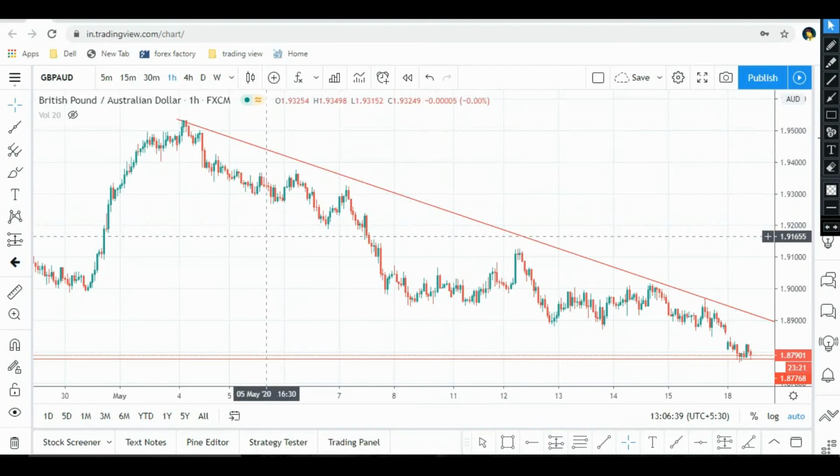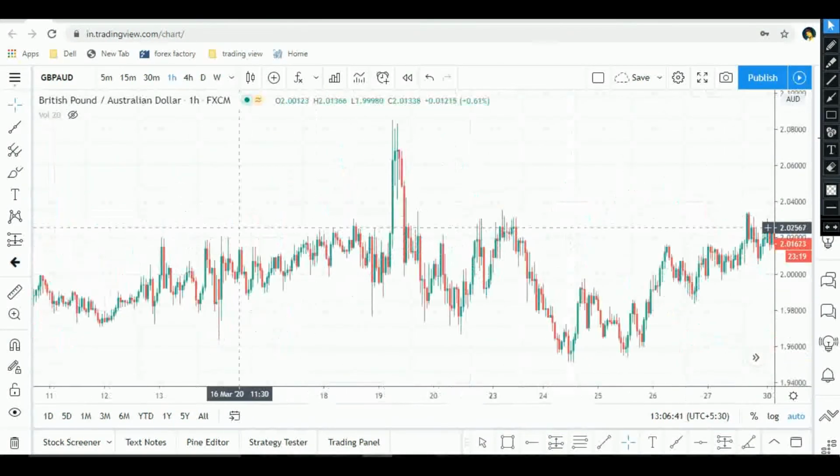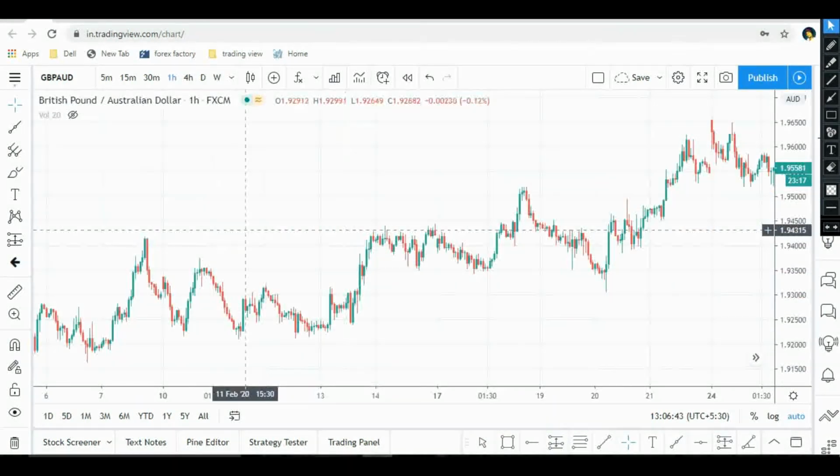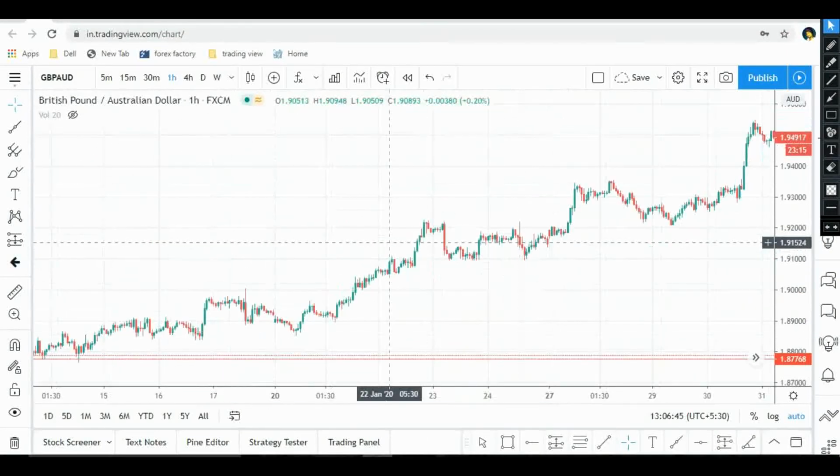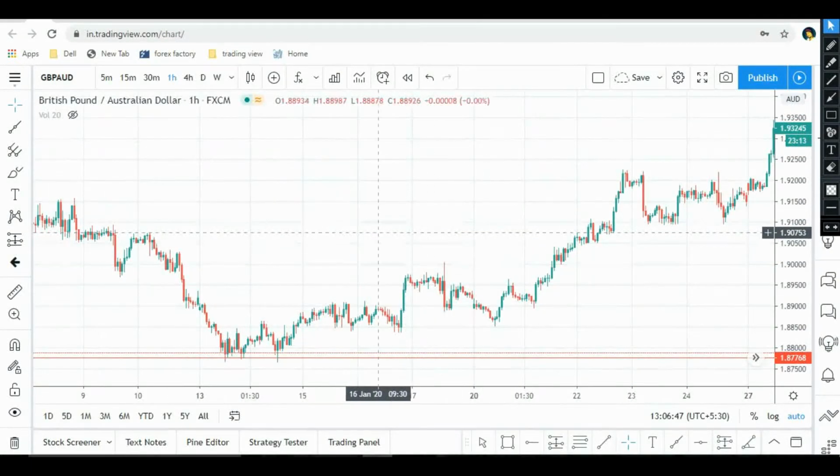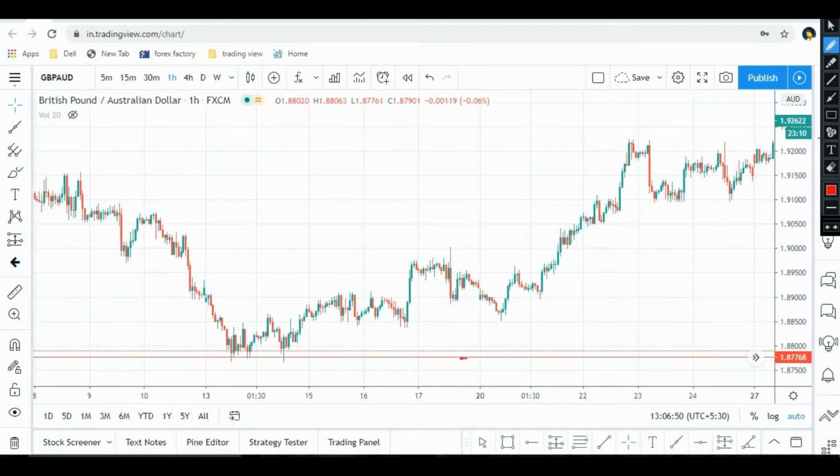Let's go back and find out whether this exact place was acting as a support or not. See, the place which I have marked over here, price acted as a support at exactly the same place, and this is not a normal support, it is a very key and strong support zone.